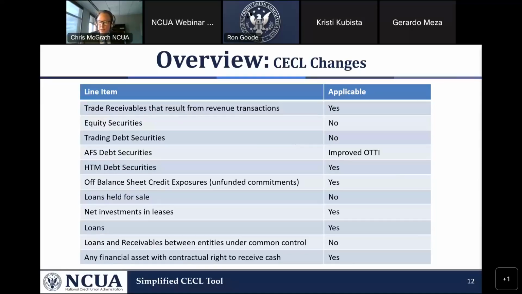The other thing I want to point out here is CECL did away with the concept of other than temporary impairment, and that's for available for sale securities. But what they did put in place is that credit losses must be assessed when the fair value is less than amortized cost. It doesn't mean that a credit loss exists, but for available for sale securities, when the fair market value falls below the amortized cost, you have to take a look at it to see if a credit loss has been incurred. Okay, next slide.